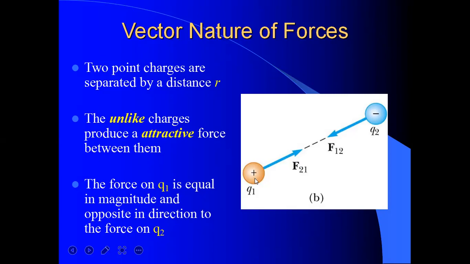That means F12 acts from Q1 toward Q2, and F21 acts from Q2 toward Q1. So F12 and F21 will be attractive. These are unlike charges, this is why an attractive force will be acting here.